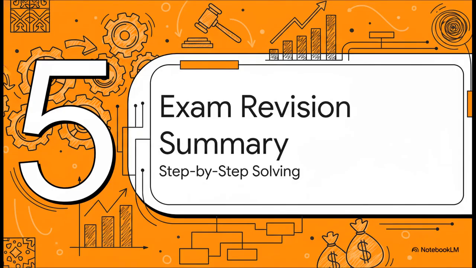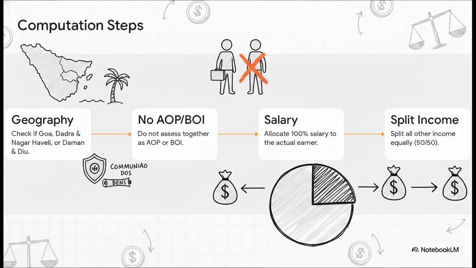All right, let's lock all of this in with a rapid-fire, step-by-step exam revision summary. When you're staring down a massive computation problem in the exam hall, just follow this foolproof algorithm. Step 1, check the geography. Read line 1 carefully. Is the taxpayer in Goa, Dadra and Nagar Haveli, or Daman and Diu under the Communião dos Bens system? If yes, game on. Activate Section 10. Step 2, make sure you do not assess them together as an AOP or BOI. Keep their tax sheets totally separate.